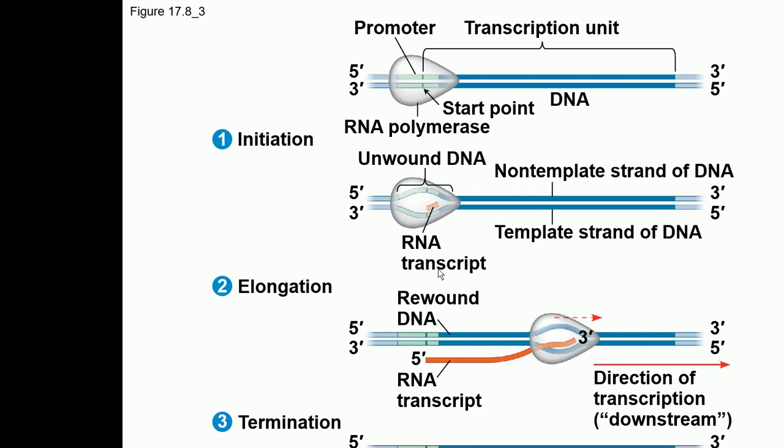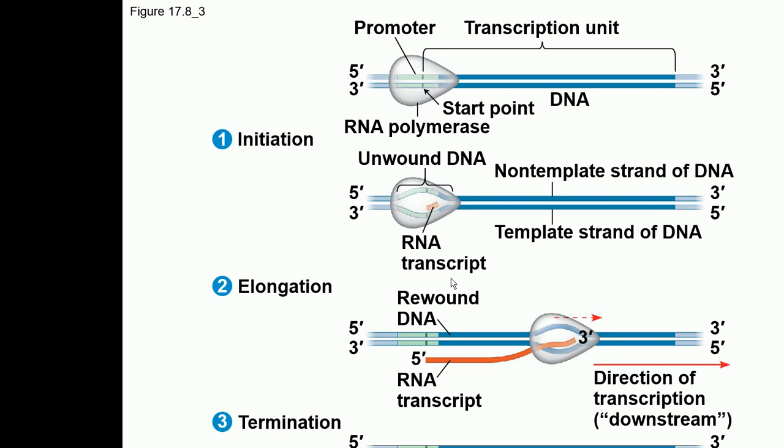Okay, so RNA polymerase will keep on moving forward, and the two strands will come back and rewind. You can see how this RNA transcript is being made, and it is made in 5' to 3' direction. RNA polymerase will keep walking on the DNA.